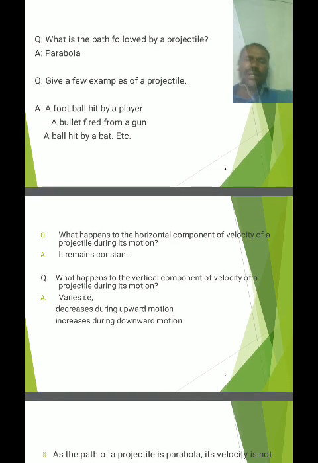What happens to the vertical component of velocity? It gradually decreases with increasing height in the upward direction. For a freely falling body in the downward direction, the velocity component gradually increases with decreasing height.